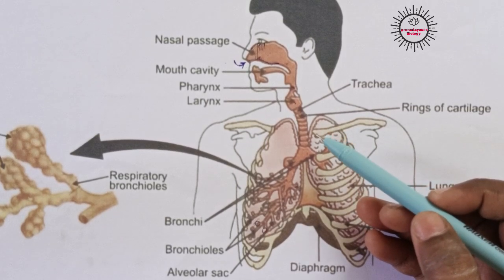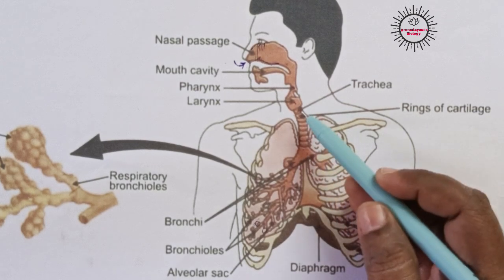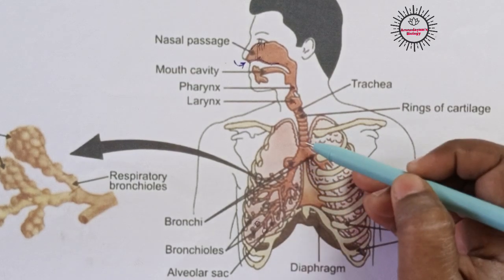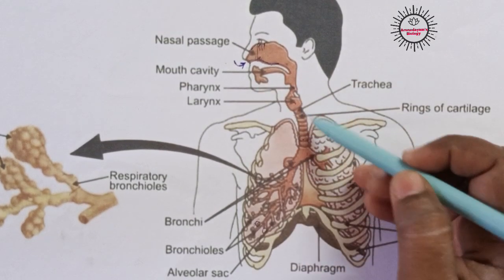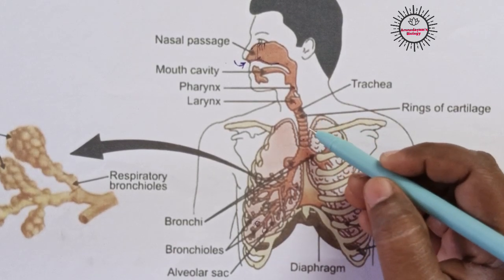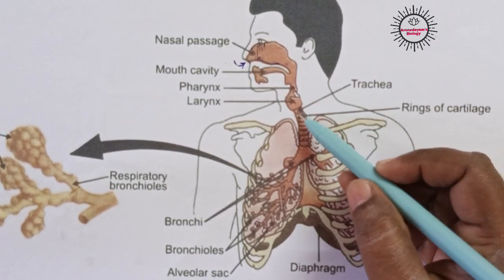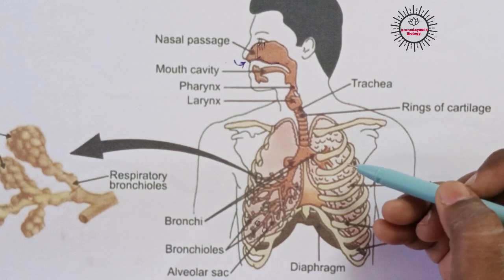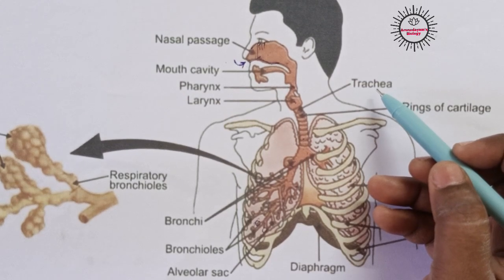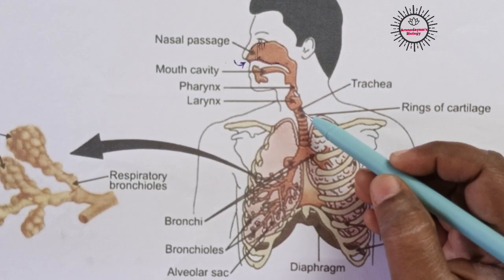In some situations, like when we cough or sneeze, air gets rushed out of our lungs through the trachea, isn't it? The air from the lungs rushes out with some force through the trachea. During those situations, there might be a chance of damage to the trachea due to that air rush. To prevent the damage, the trachea is covered with rings of cartilage. These rings provide elasticity to the trachea, so it can expand when we cough or sneeze, preventing damage.